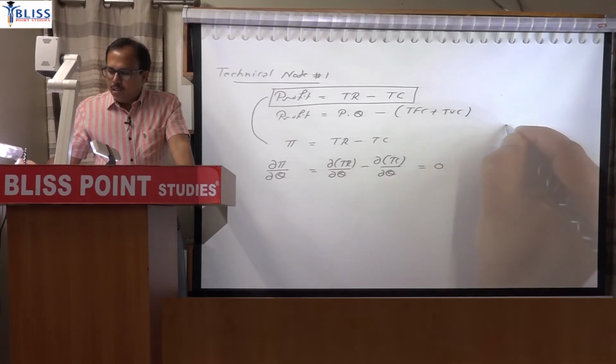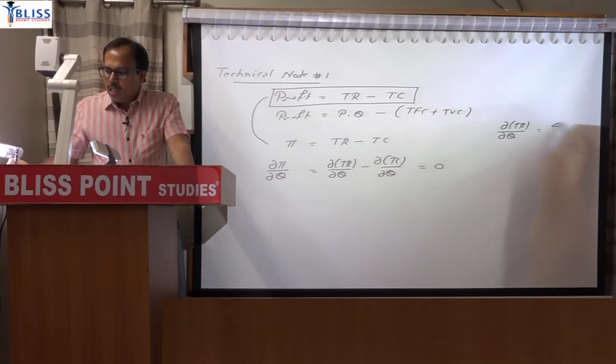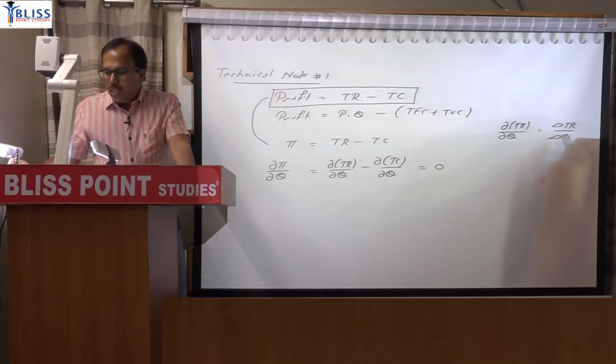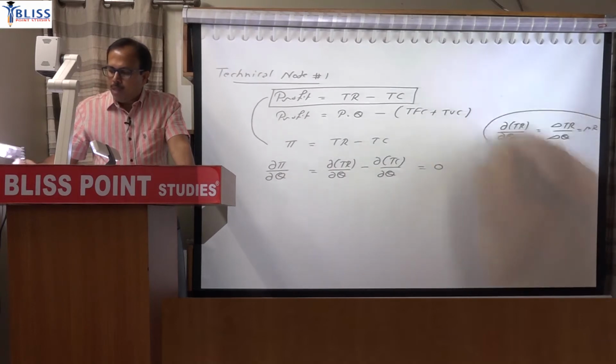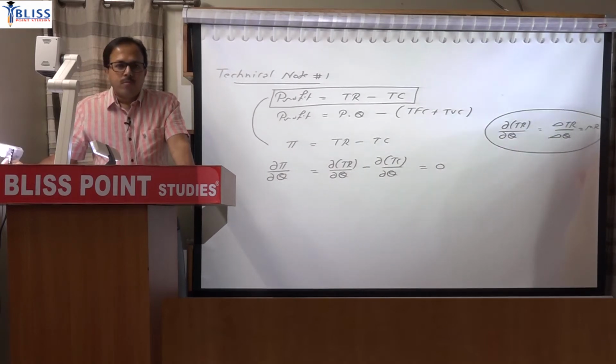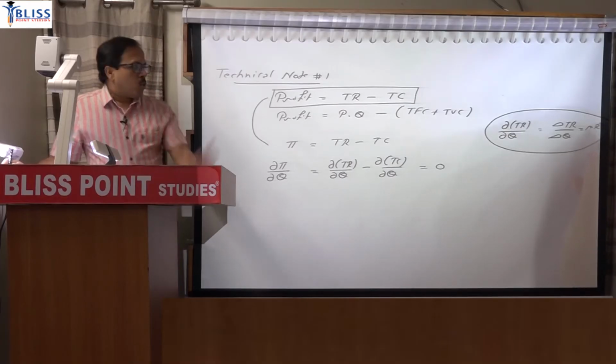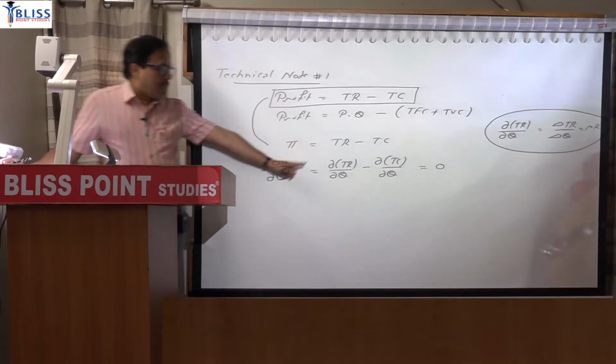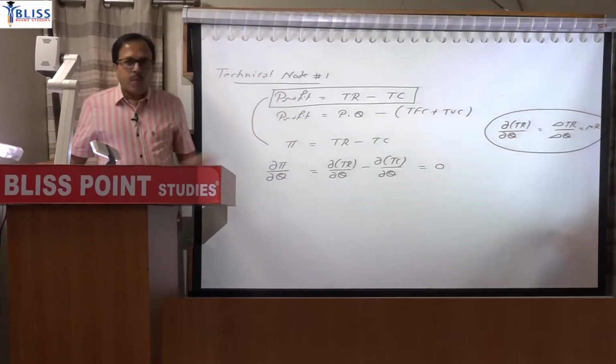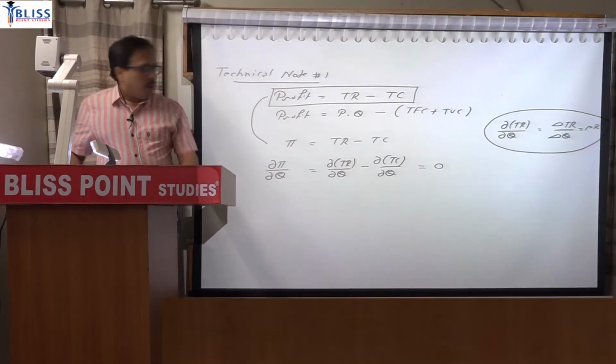So when I say differentiation of total revenue with respect to quantity, it is the change in total revenue due to change in quantity, and change in total revenue due to change in quantity in economic language will be marginal revenue. So when you differentiate that total, you get the concept of marginal. So differentiating TR, you will get MR. Differentiating total cost, you will get marginal cost.